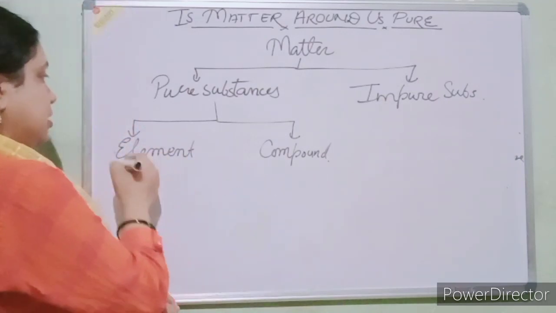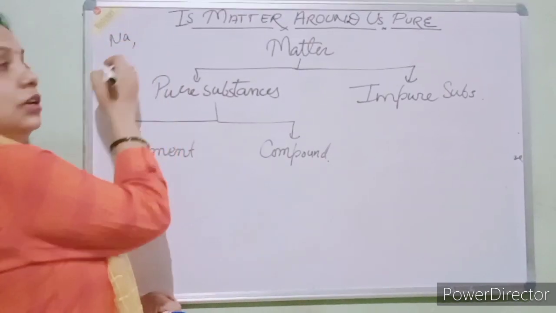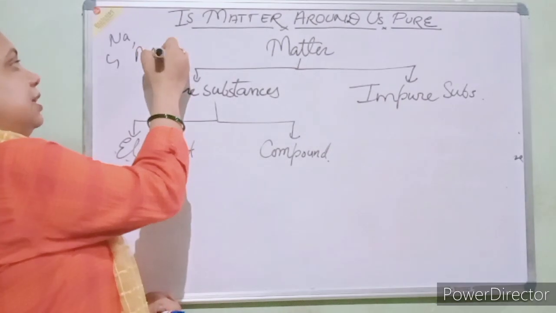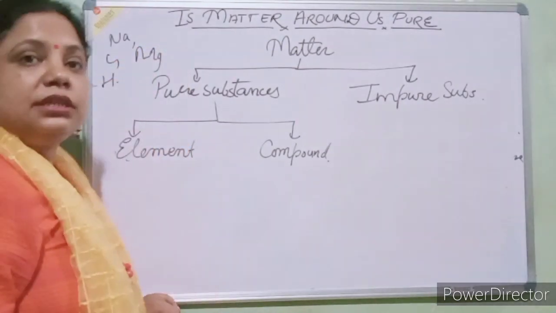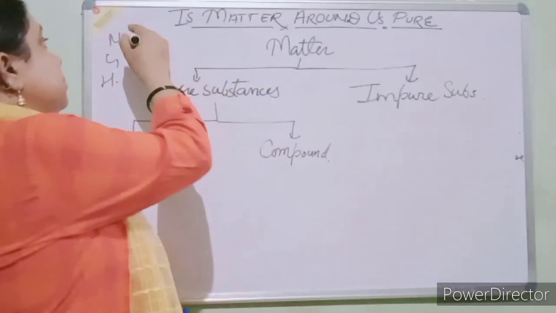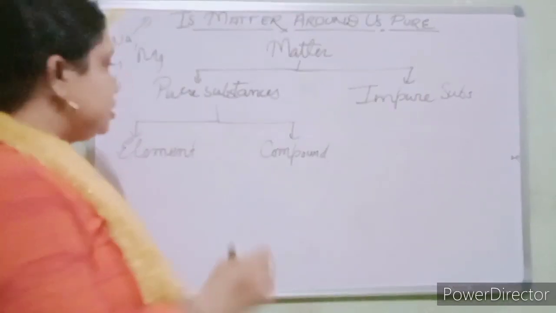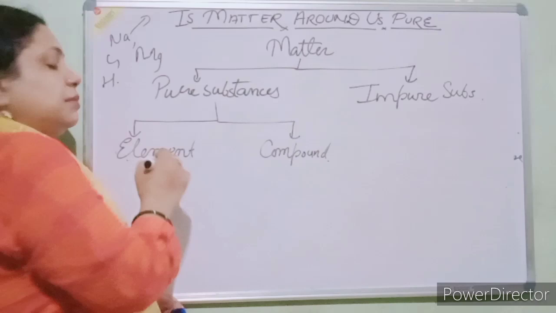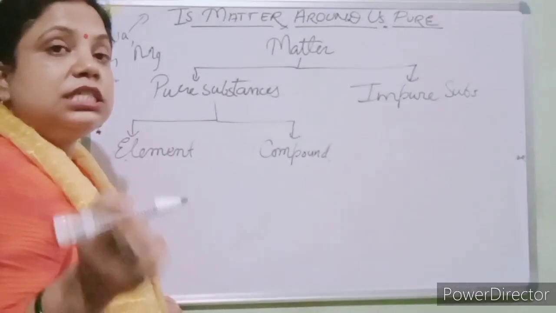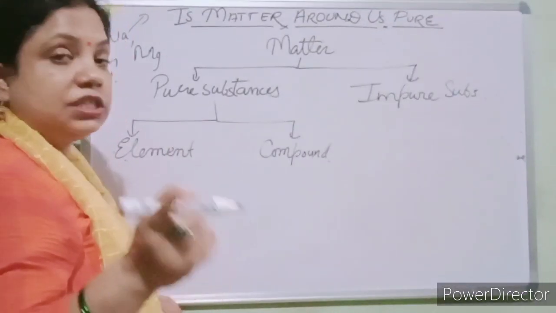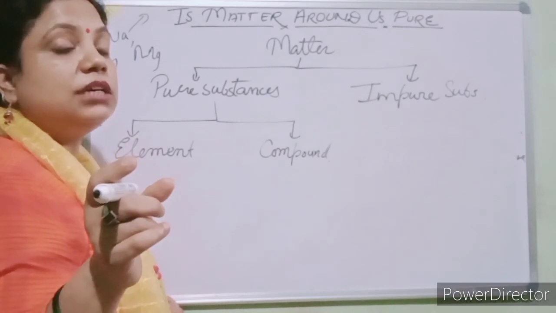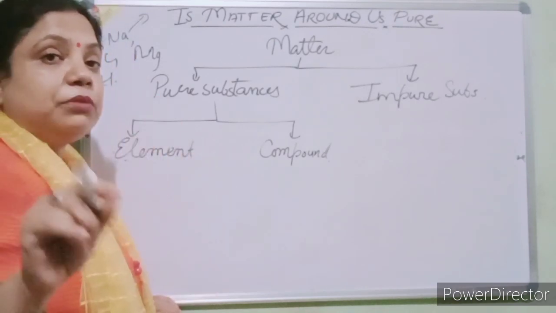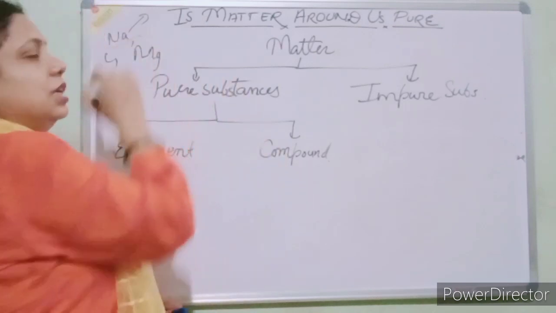Like sodium is an element, copper is an element, magnesium is an element, hydrogen is an element. So that which cannot be further divided is known as an element. An element is made by the same kind of particle, like the example I gave, a block of sodium. That means each and every part of that block is made by sodium atoms.